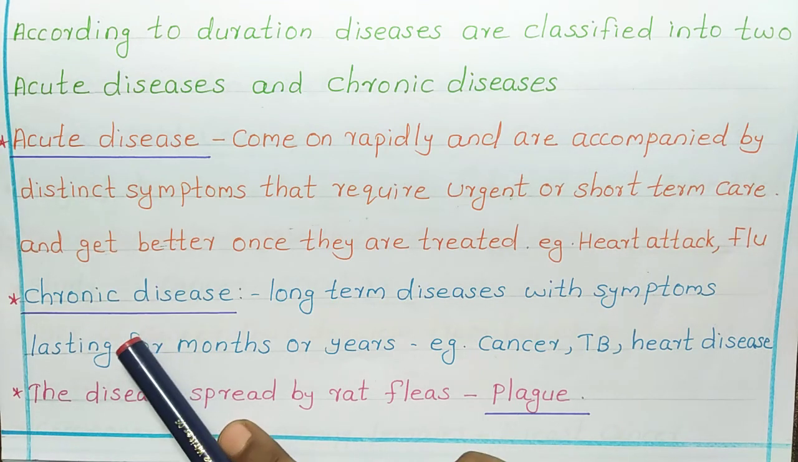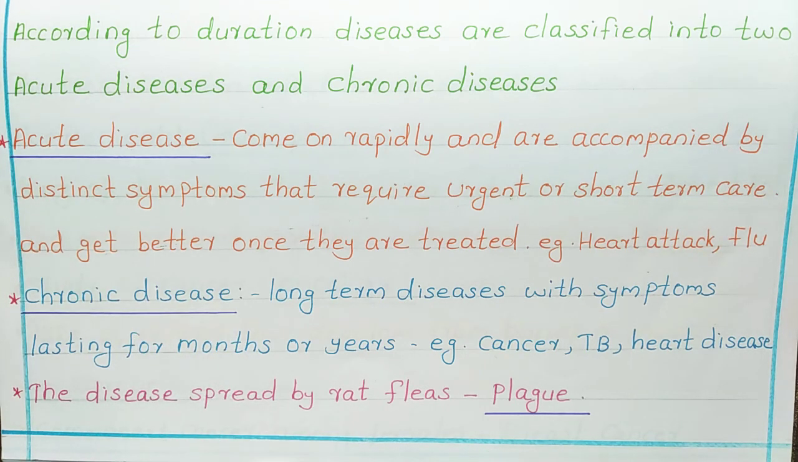Next is chronic disease. Chronic diseases are long-term diseases with symptoms lasting for months or years. Examples for chronic disease are cancer, TB, heart disease. TB is nothing but tuberculosis. So, cancer, TB and heart disease, these are examples for chronic diseases.